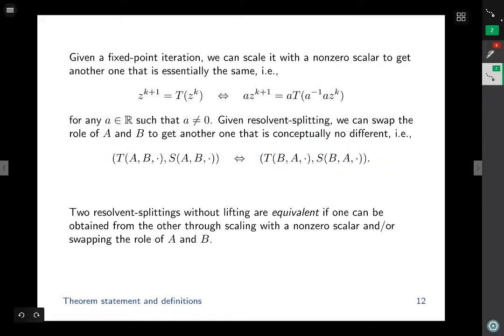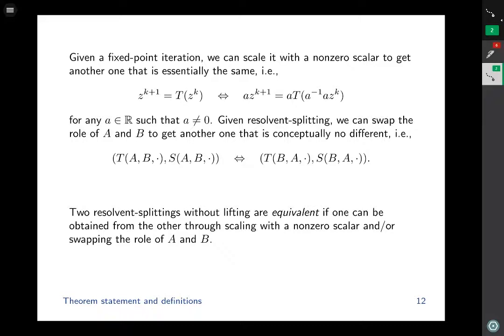And we see this in Douglas-Rachford splitting. In Douglas-Rachford splitting, the roles of the operators A and B are not symmetric. One of them is evaluated before the other. And if you swap the ordering, it's not the same iteration, except in certain very special cases. Nevertheless, swapping the ordering of the operators doesn't really produce anything conceptually new.